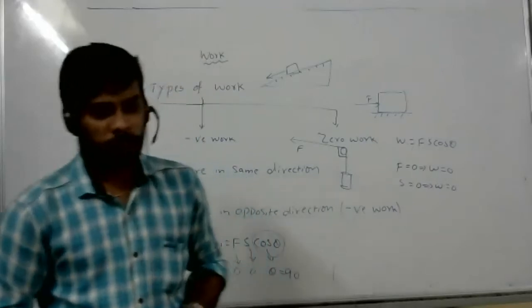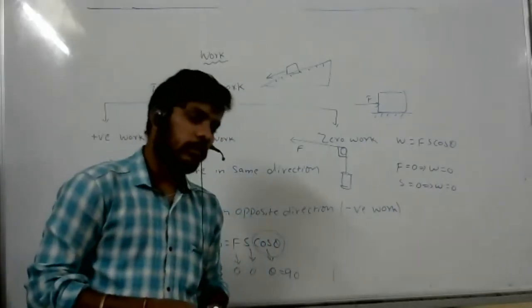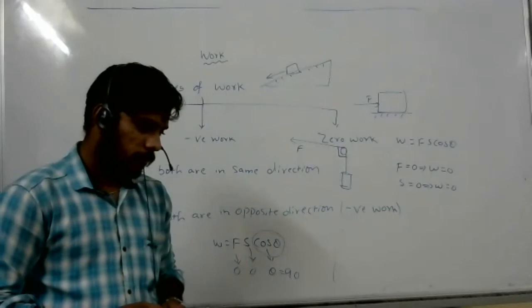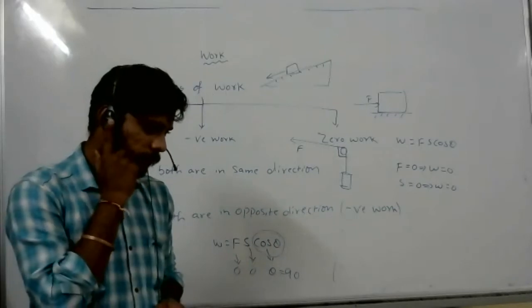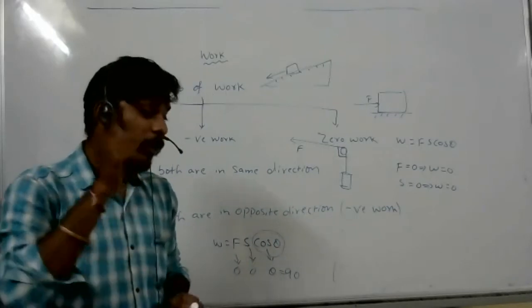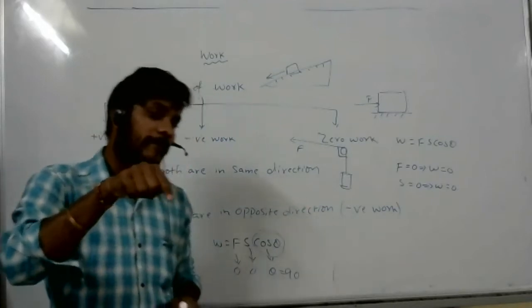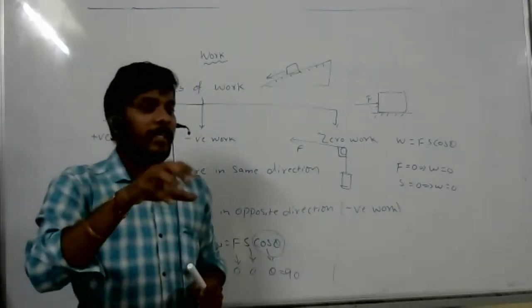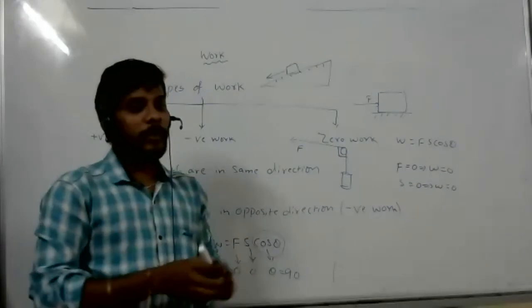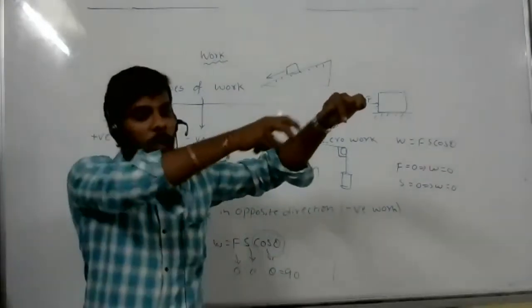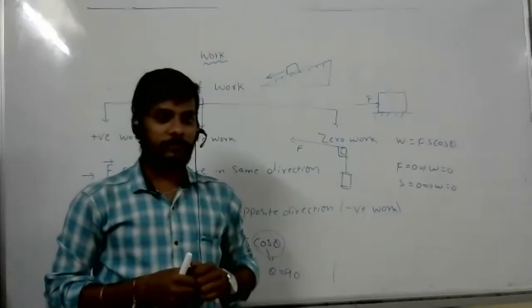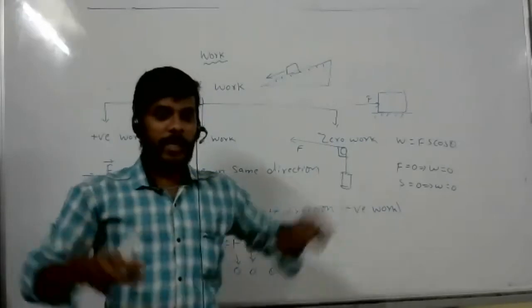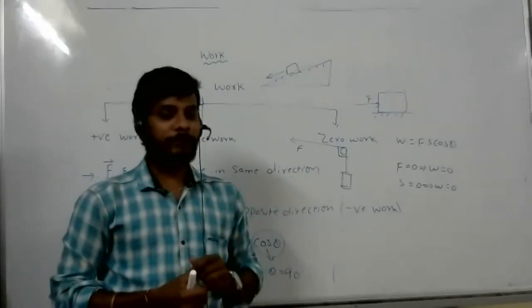One more thing. You told that for negative work, a body sliding on a rough surface can be taken as an example, right? Why? According to which force? Exactly, that's what I wanted. According to frictional force, because friction will act in the backward direction while the body moves forward. Okay, got it. That you can keep.